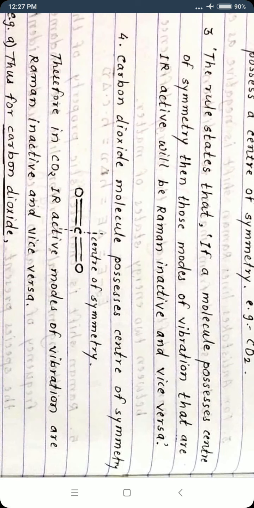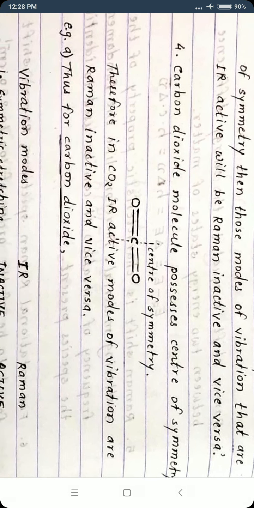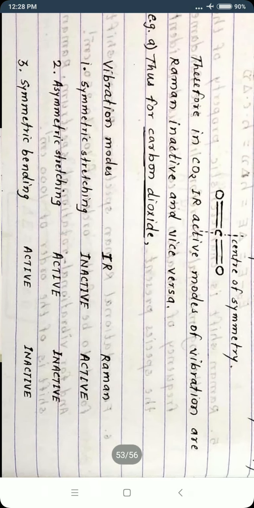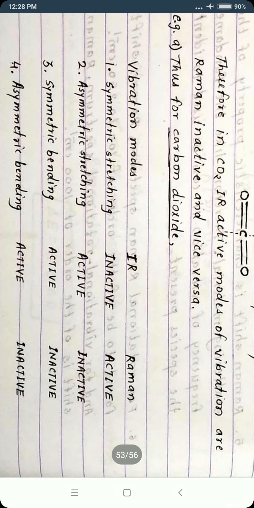Consider carbon dioxide as an example. Carbon dioxide is a linear molecule. It possesses a center of symmetry as shown in the figure. It has 3 atoms, that is 2 oxygen and 1 carbon. Therefore, 3n minus 5, that is 9 minus 4... means 4 modes of vibration. Carbon dioxide possesses 4 modes of vibrations: symmetric stretching, asymmetric stretching, symmetric bending, and unsymmetric bending.